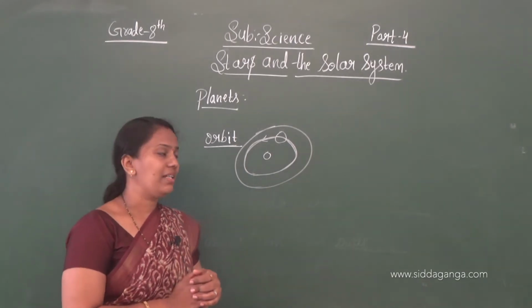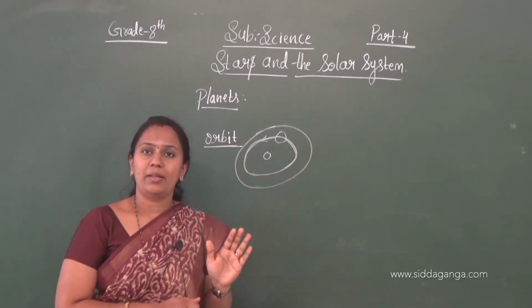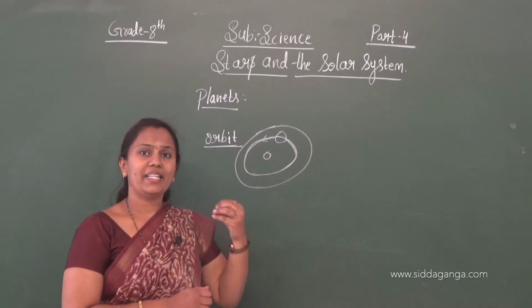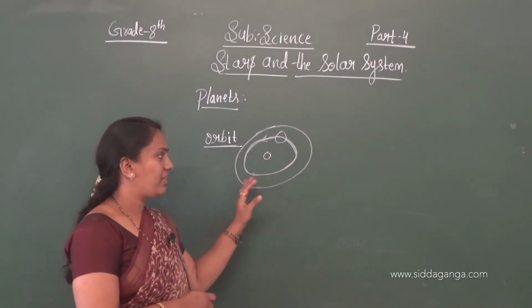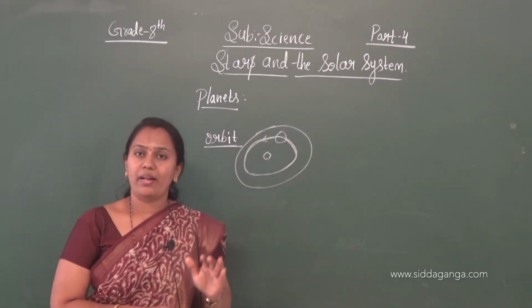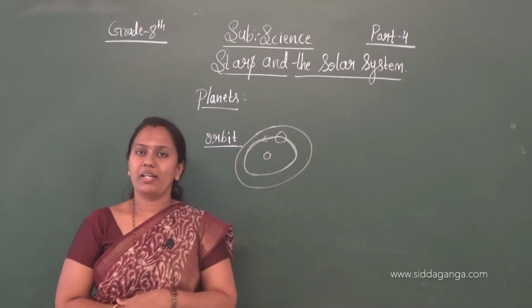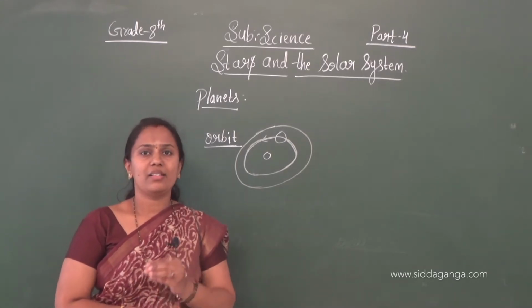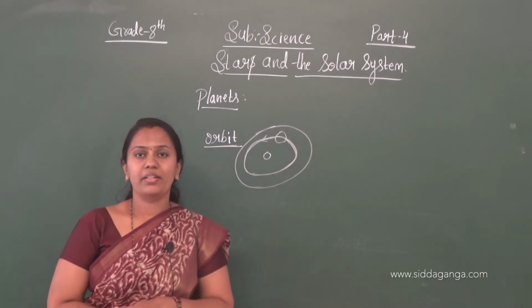No, because each planet has its own elliptical path. The planets are also visible in our sky like a star, but stars twinkle while the planets do not twinkle.